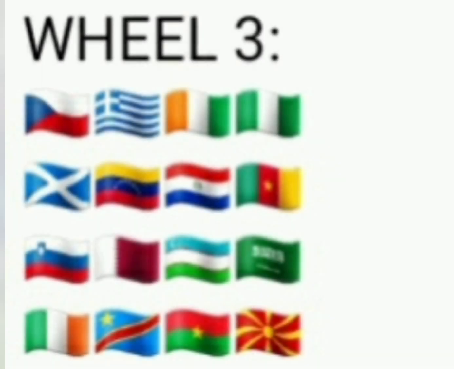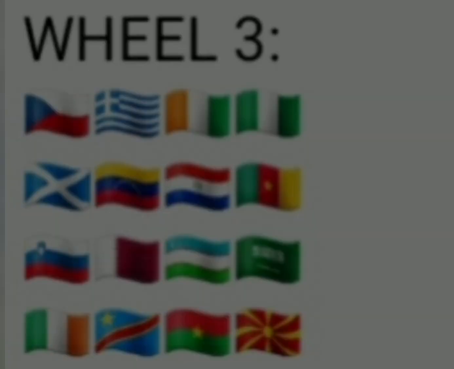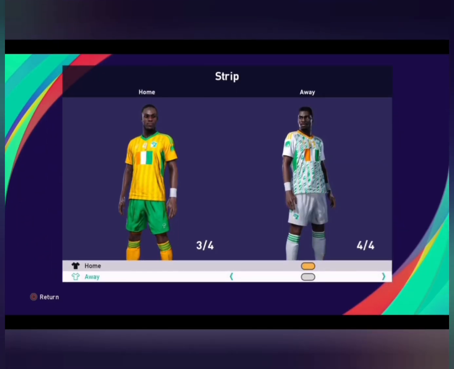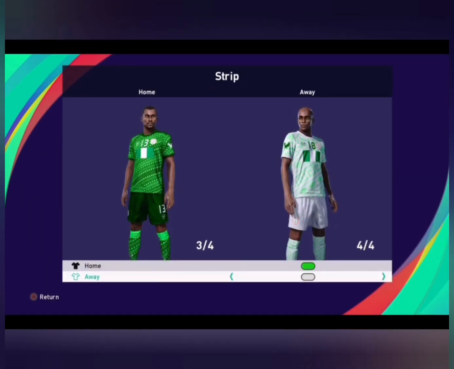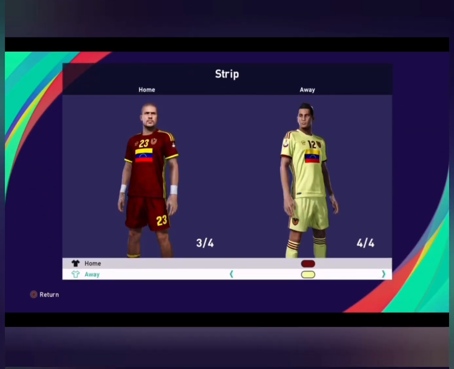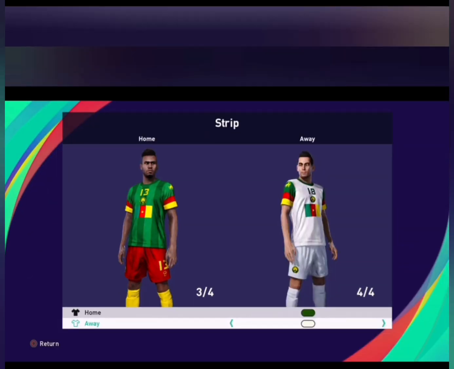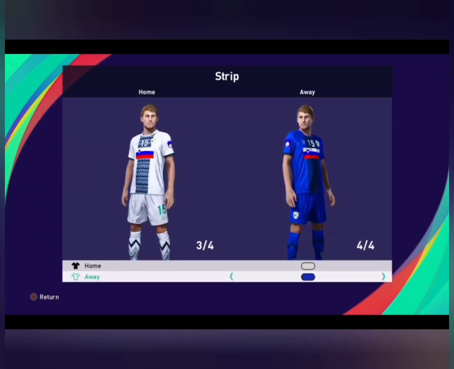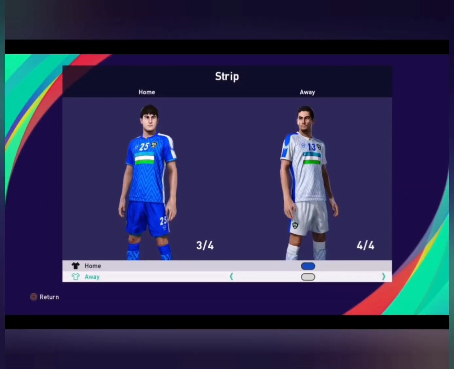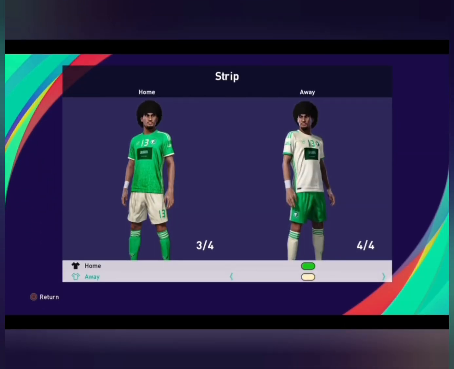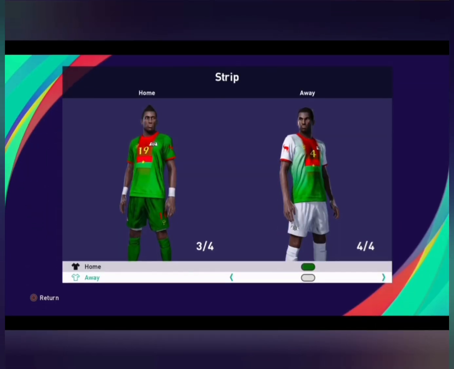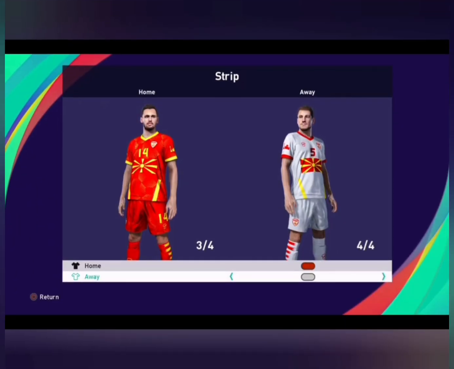Now we're moving on to Wheel 3. And we have the Czech Republic, Greece, Ivory Coast, Nigeria, Scotland, Venezuela, Paraguay, Cameroon, Slovenia, Qatar, Uzbekistan, Saudi Arabia, Ireland, DR Congo, Burkina Faso, and North Macedonia.